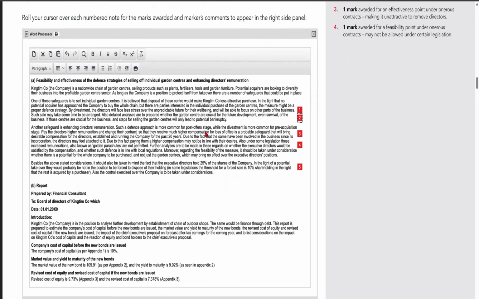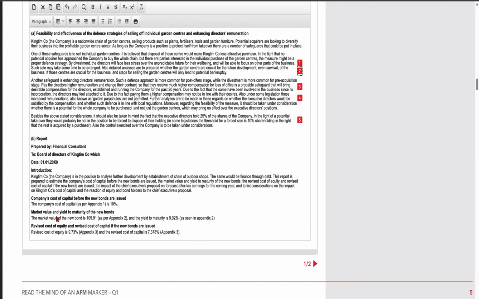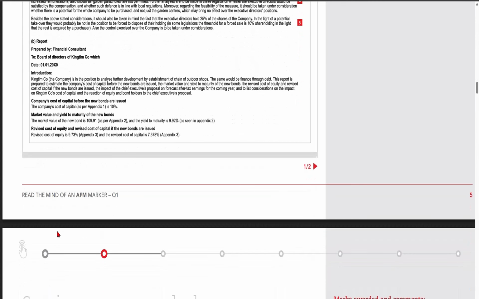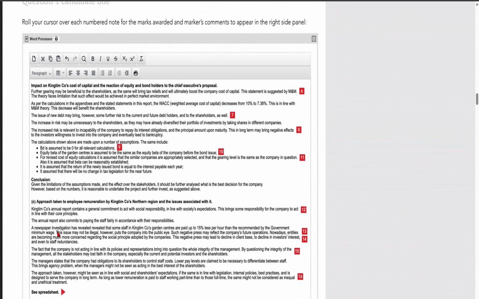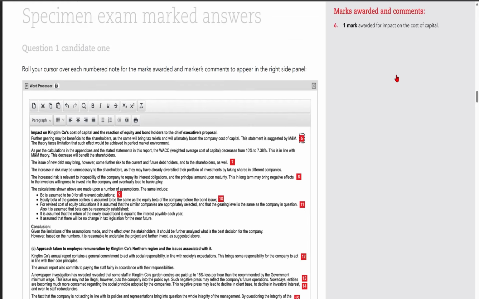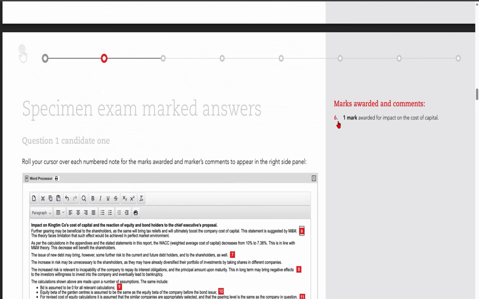For the second question as well, the candidate has drafted their answer, and you can see how she scored the marks. If you click here, you can see the notes of the examiner, and the examiner has explained the marks she got along with the reason for the same.